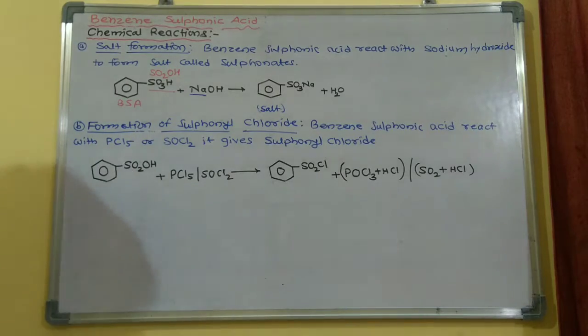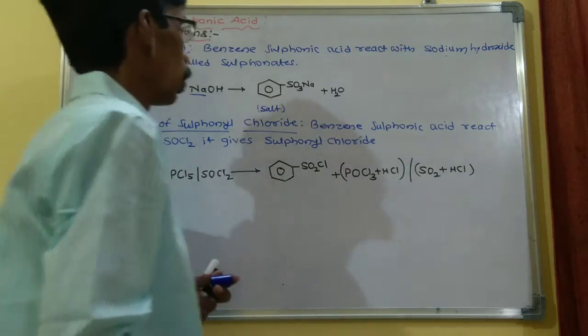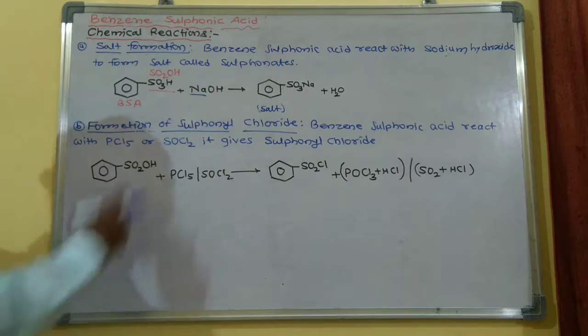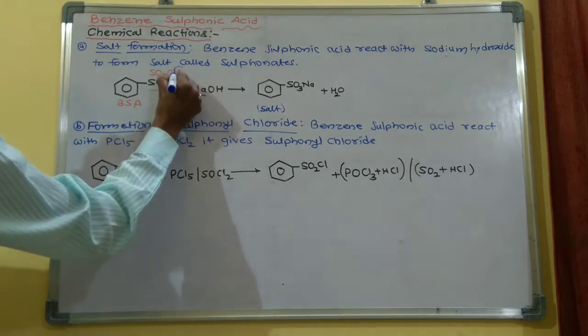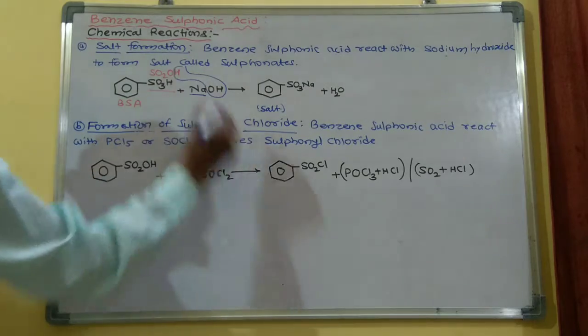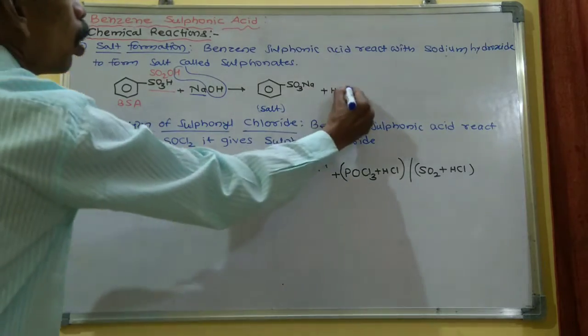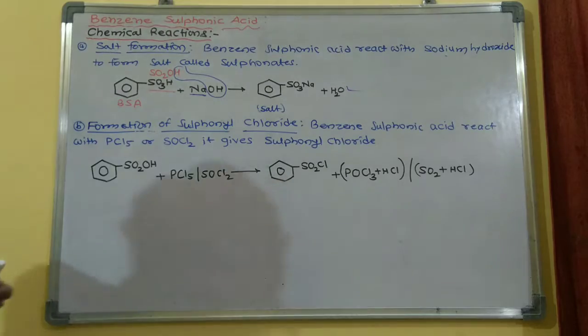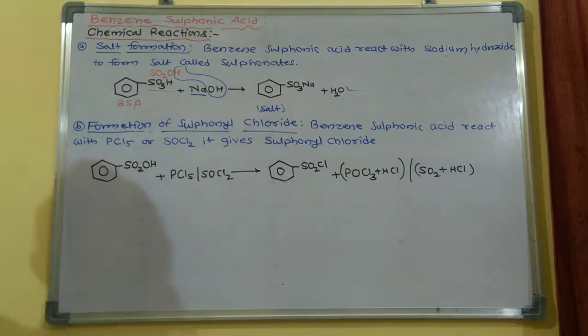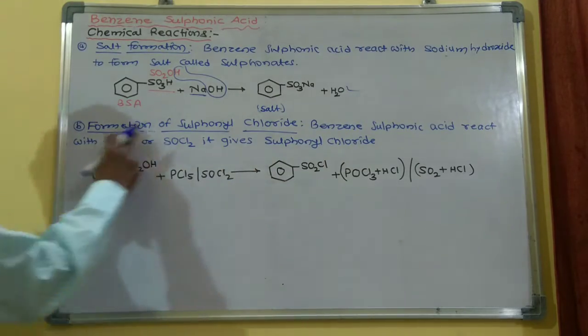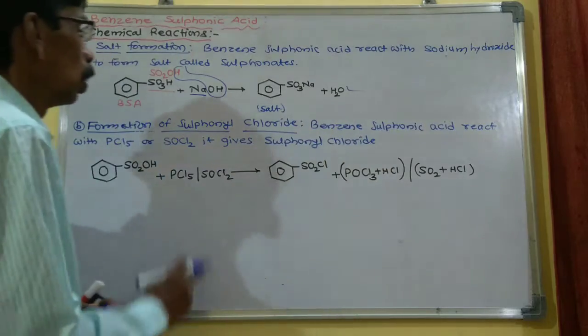So this is the salt, or it is the formation of sulfonate. This H and this OH combine to form a water molecule. So when benzene sulfonic acid reacts with sodium hydroxide, it gives the salt, and this salt is called a sulfonate. Now the next reaction is the formation of sulfonyl chloride.